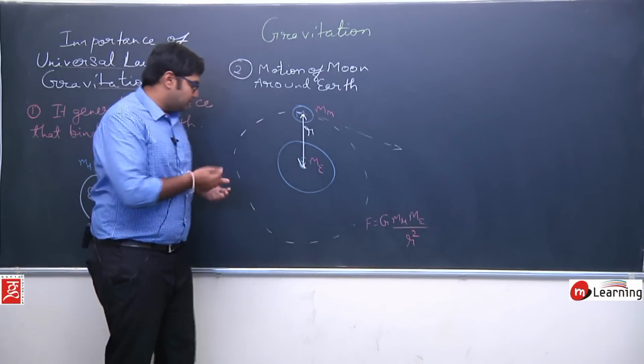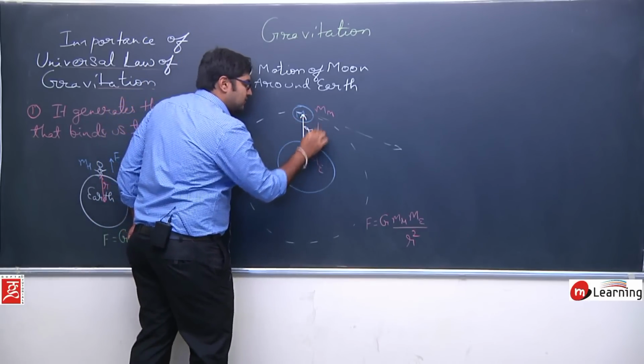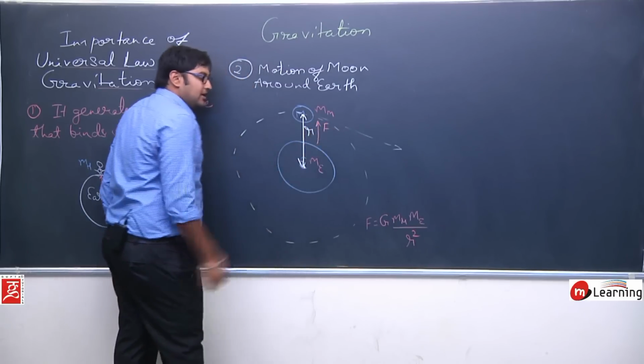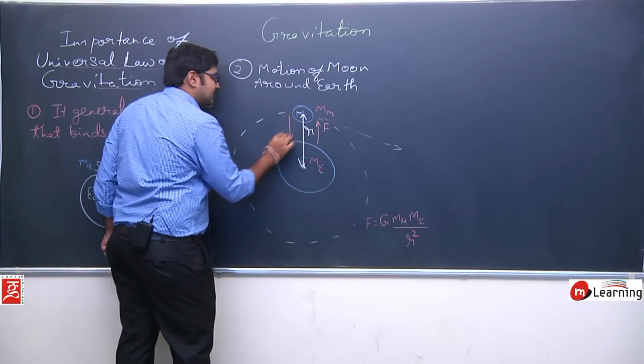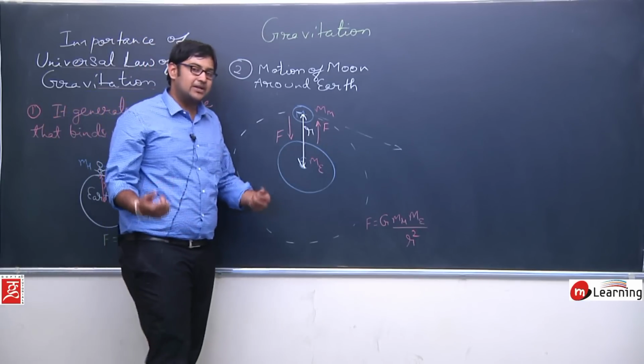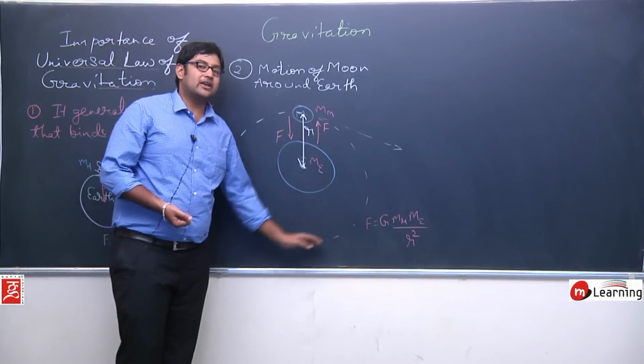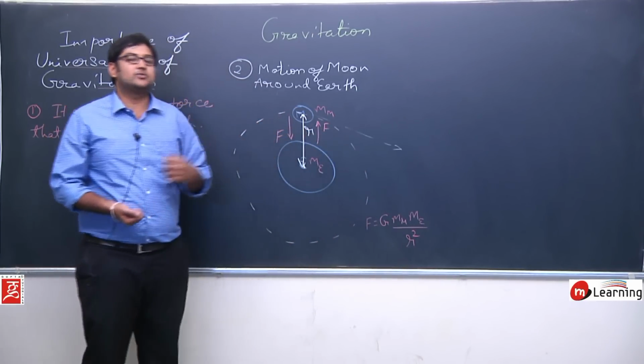So the moon will pull the earth towards itself with a force F, and the earth will also pull the moon towards itself with a force F. But since the earth is a large object, a bigger object, the moon will start revolving around the earth. This would be the situation.